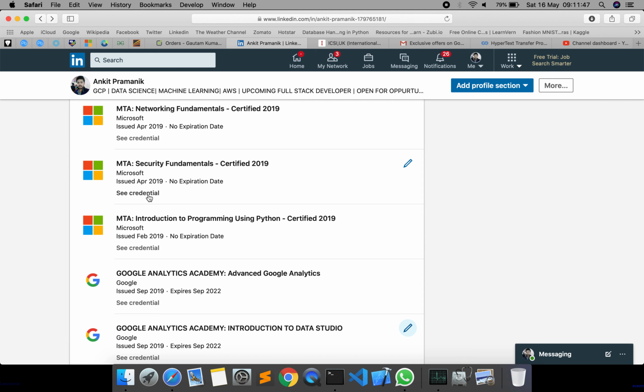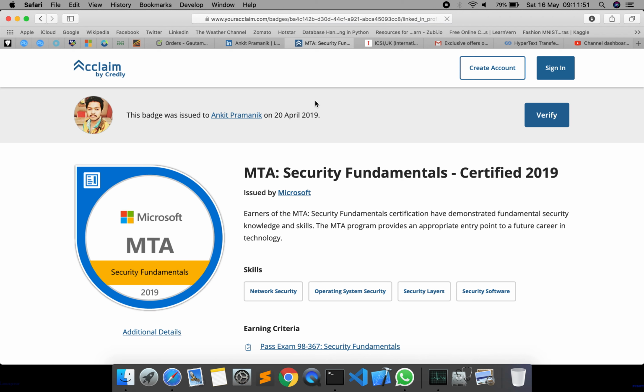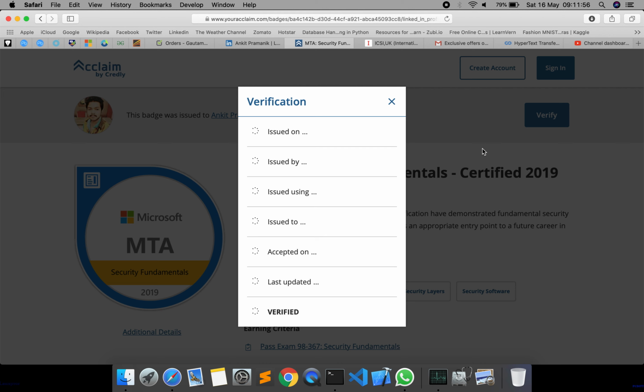So let me show you one example. I have clicked on see credential. You can see this page opened up and there is one button, verify. Click on verify and you can see issued on, issued by, issued using, issued to, the person's name, accepted on, which is the date on which I accepted this badge, last updated, and finally verified.